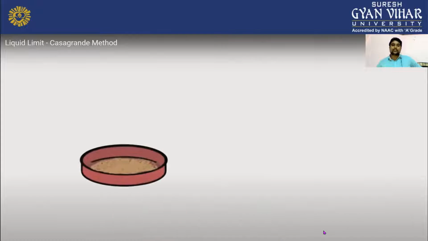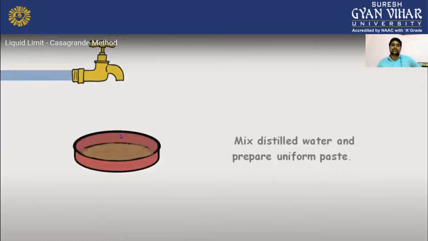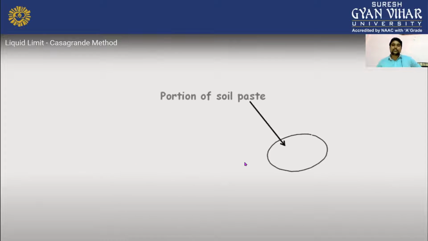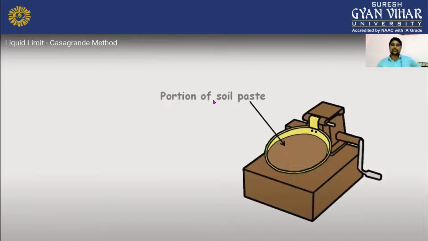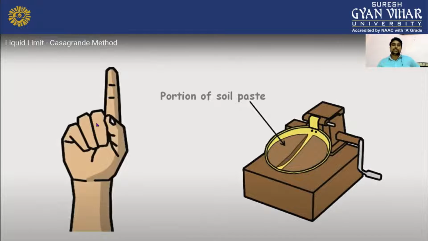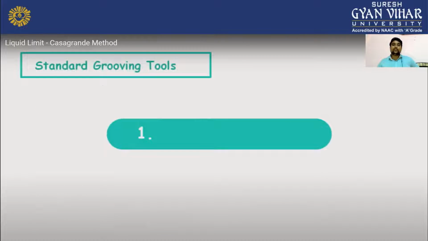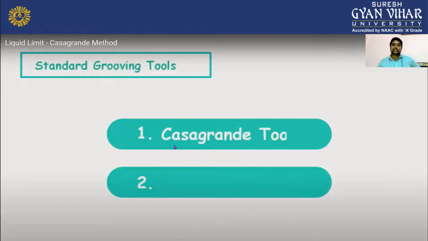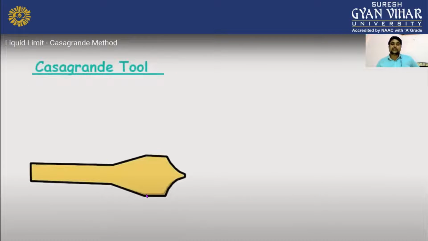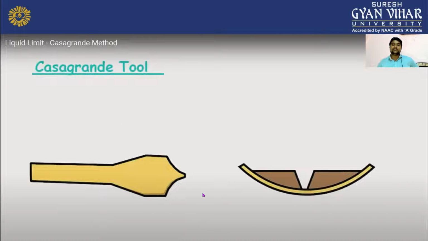We have to take approximately 120 grams of soil sample, and then we have to mix it with water to make a paste, and we will put the soil paste on this Casagrande apparatus. Make a cut here, and we do not need to use our hand. We need to use the tool called the grooving tool, a standard grooving tool. This is the Casagrande tool here, and an ASTM tool is also here. We are using the Casagrande tool, and we have to make the cut with this tool.